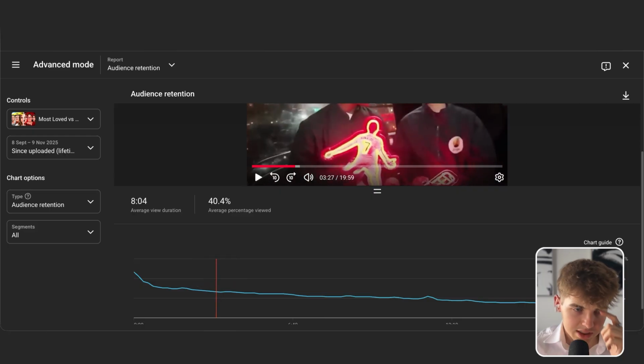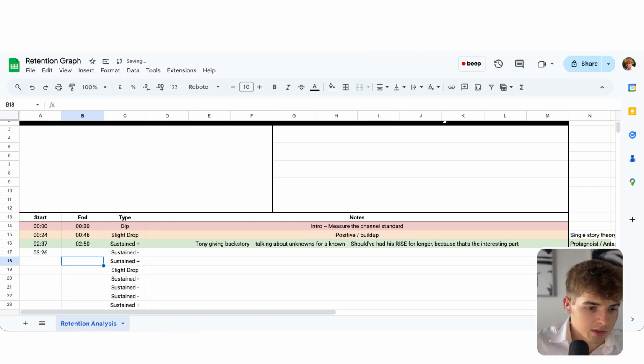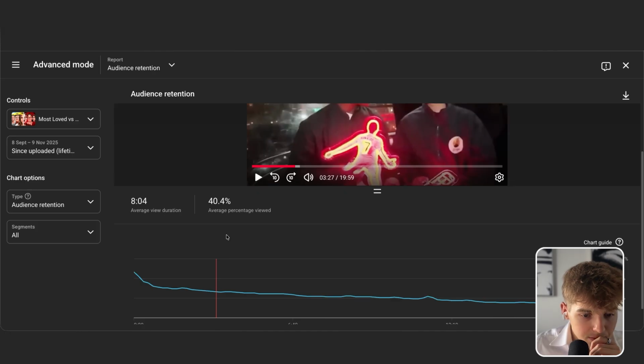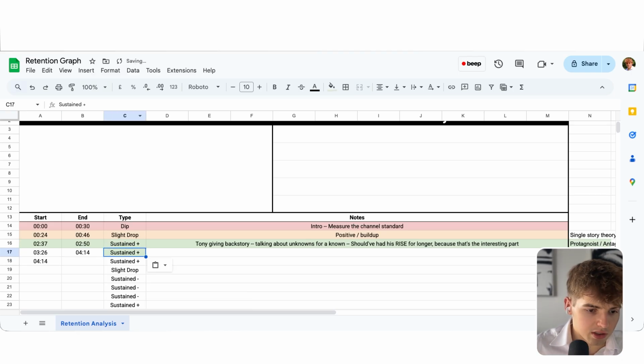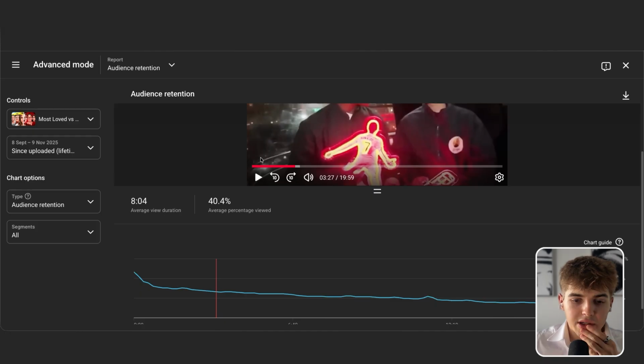In 326, this gets interesting here. 326 until, it's going to be a long one. I don't want to do all of this, but it would be like until 414. Going to also be sustained plus. I think, okay, so speed is going to play some part.